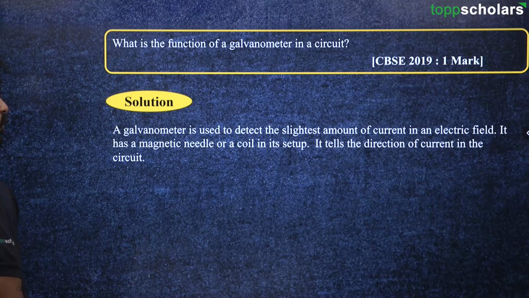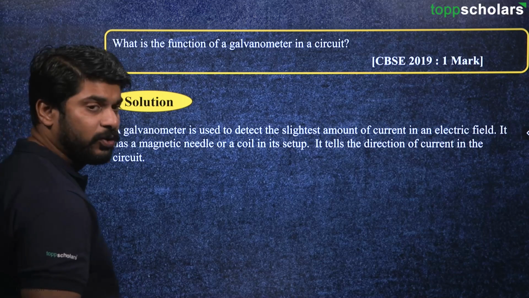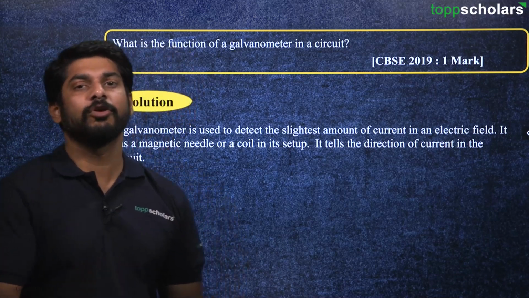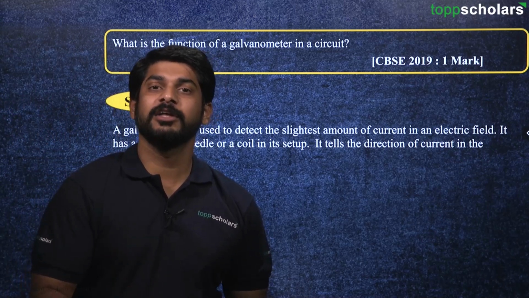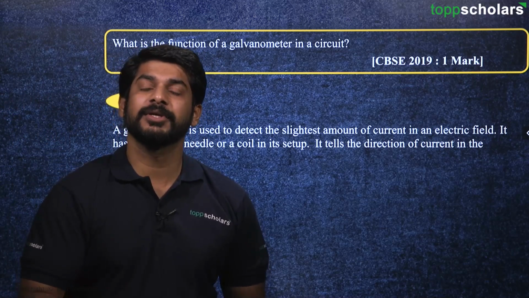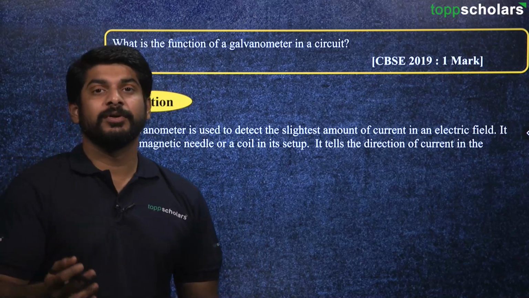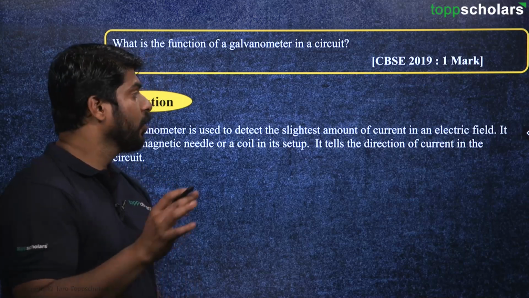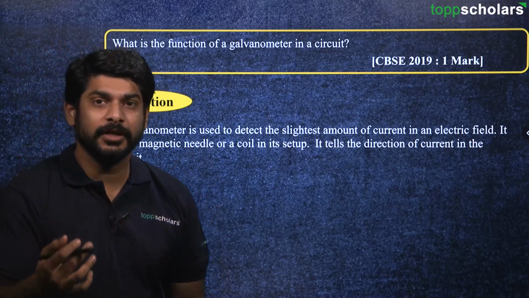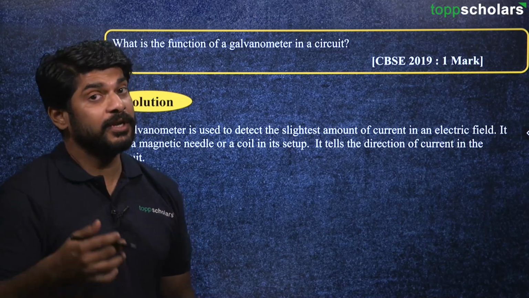The solution for this is very simple. As we have just discussed previously also, galvanometers are basically used to measure the electric current flowing in an electrical circuit.